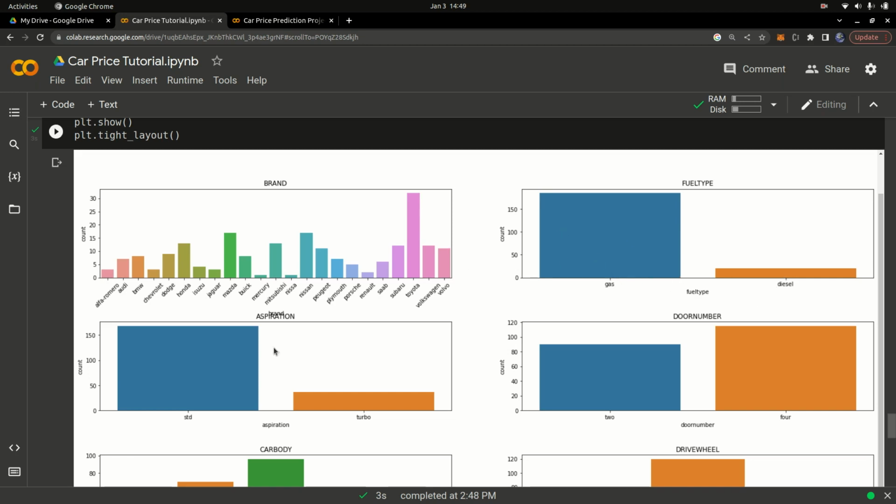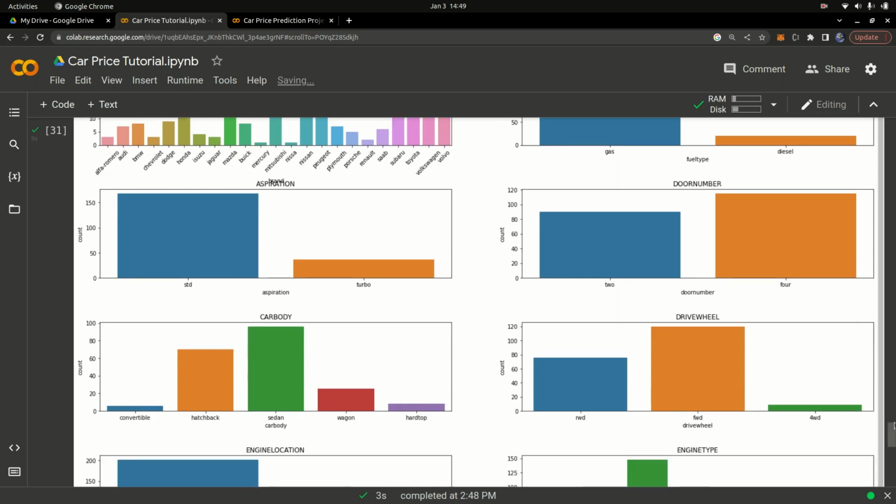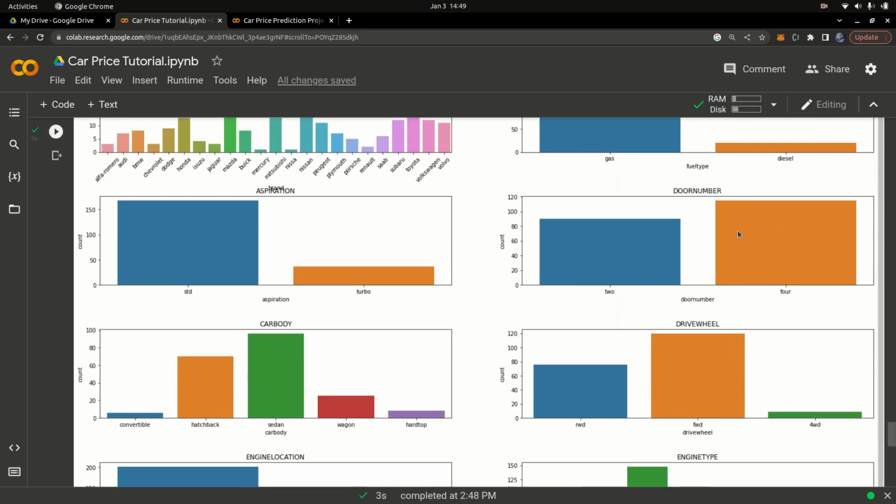And aspiration, we have the STD aspiration or the turbo aspiration. The most common one is the STD. And then we also have the door numbers, like 2 doors or 4 doors. And most of the cars that we have in our data set are actually 4 doors.